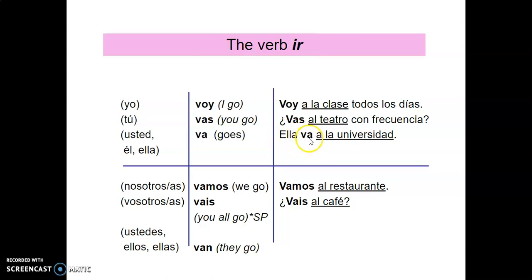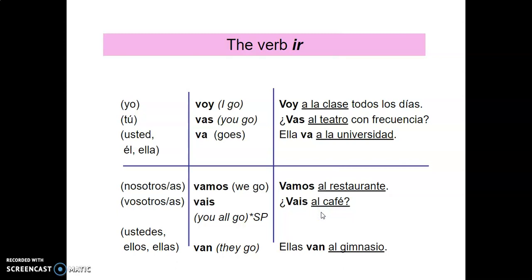We could assume that it means she is going to college or the university. So depending on context, that could have different meanings. The assumption here is that it means she goes to university, but again, it would depend on context. So it could also mean she is going to the university, meaning right now, or she is going to the university this fall, sometime in the near future. So that sentence could indicate any of those things depending on the context.